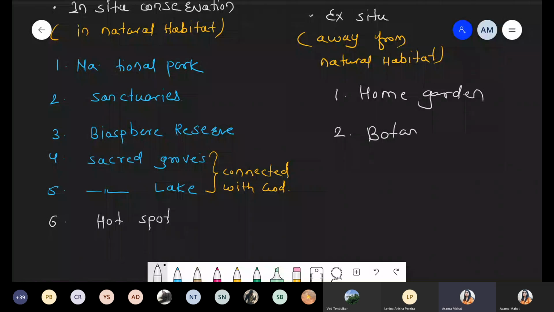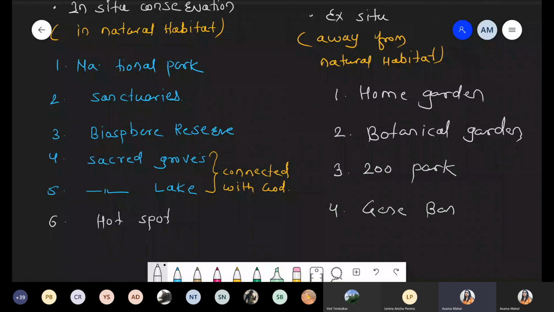Because botanical garden means what? We have a collection of this plant. Maybe वो plant अमेरिका का हो सकता है, but we conserved it in India in a botanical garden. We create such a situation. Another is the zoo park for the animal, and the last one is the gene bank. Okay, so these are some points with respect to in situ and ex situ conservation.